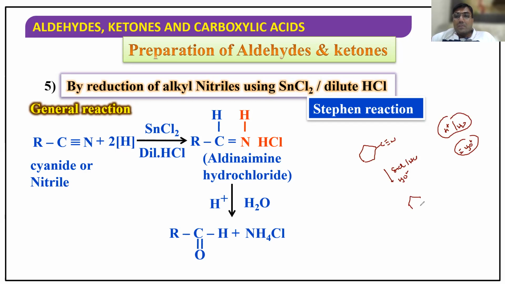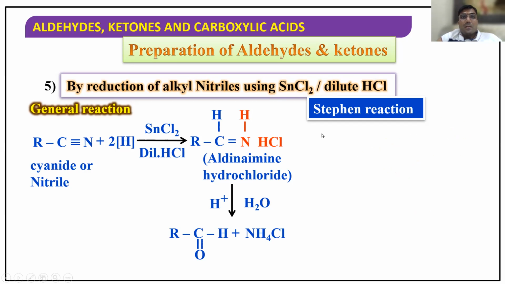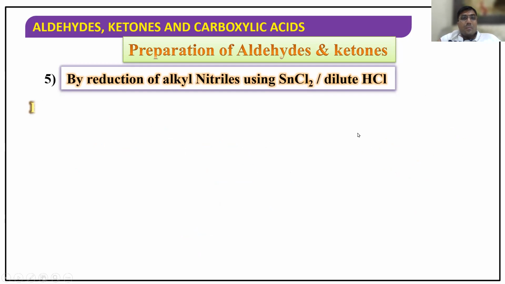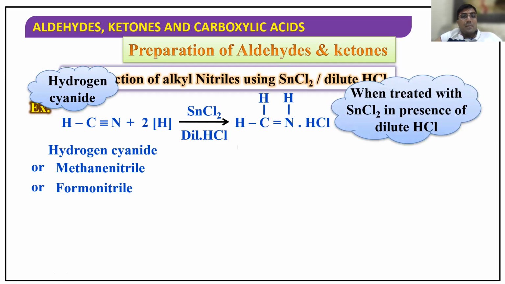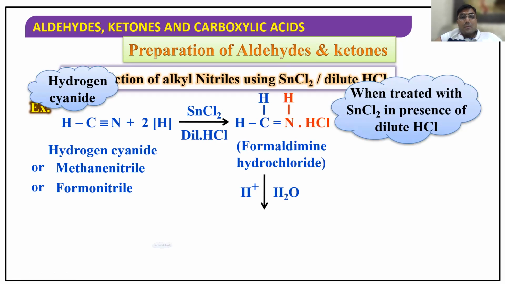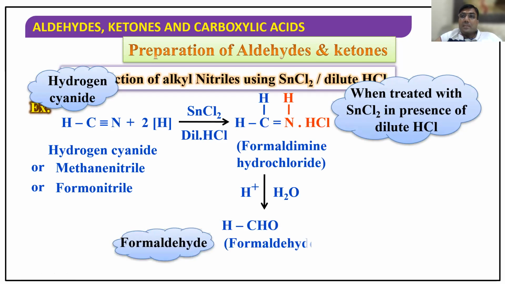So that gives aldehyde. This is called Stephen's reduction. Cyanide is converted directly into aldehyde. Hope you are clear. For example, HCN is converted into formaldehyde. Same thing.